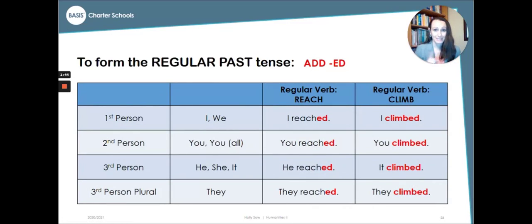The verbs on your quiz today will all be regular past tense verbs, which means to show that it already happened, we need to add ed. Here, you don't have to worry about first person, second person, third person. All of them that are regular verbs get ed added to the end. I reached, you climbed, he reached, it climbed, they reached. Regular verbs get ed for the past tense.